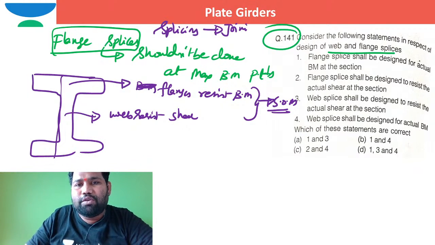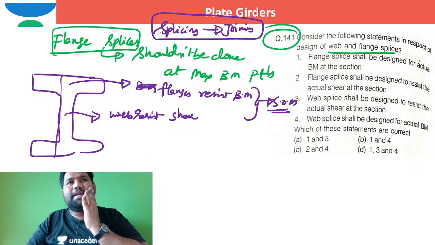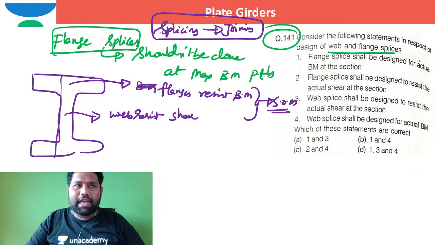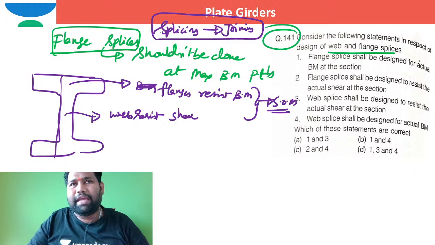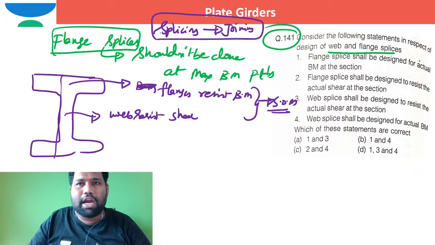Joining. Why do I need to join the flange plates? Generally, flange plates and web plates are directly available in the market. The length of the plates available from Indian rolled mills is at most 6.5 meters.